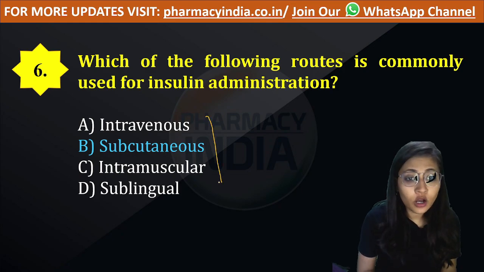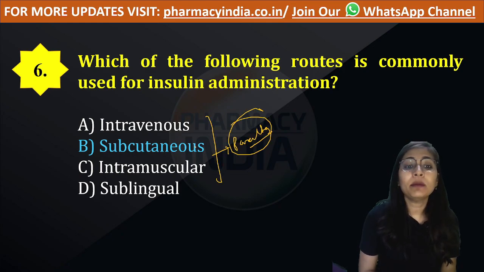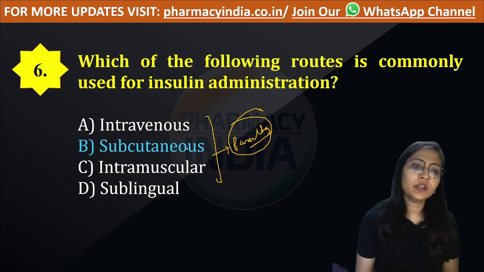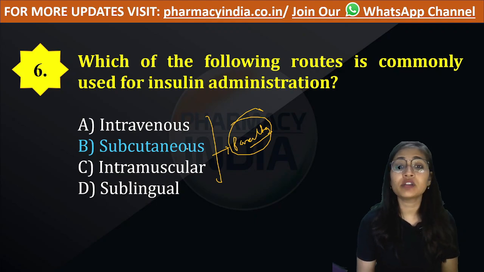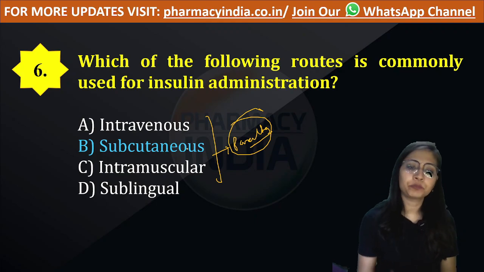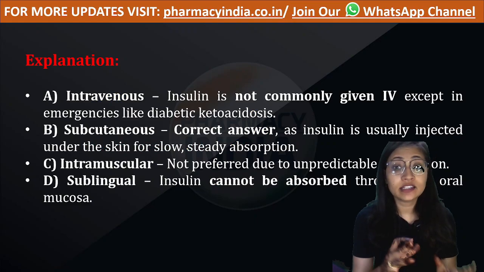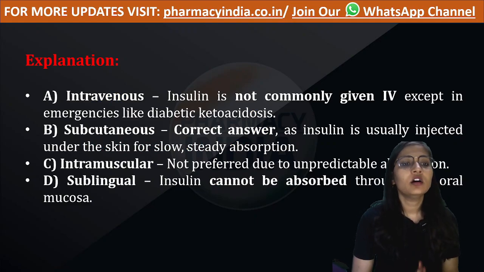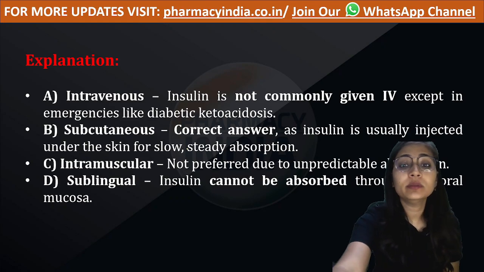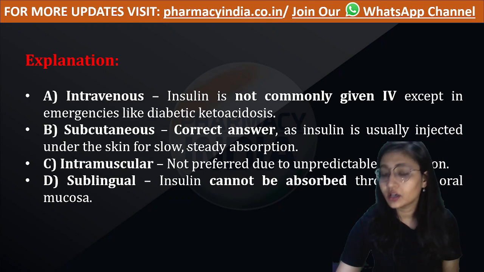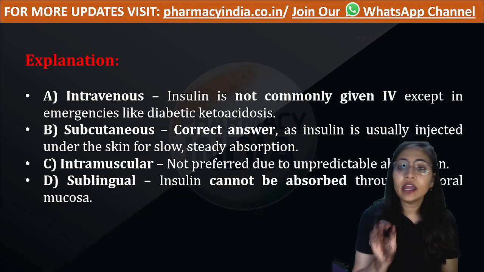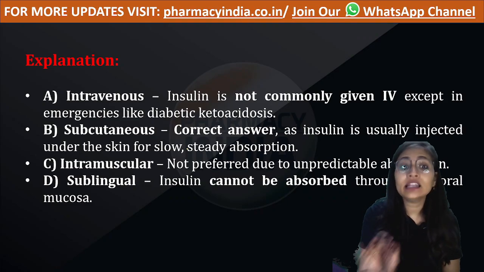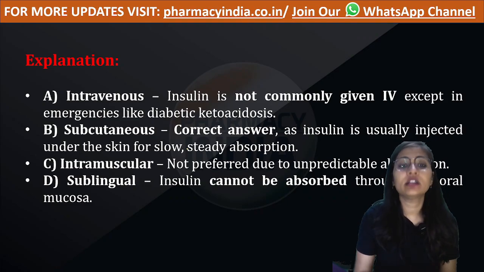Although all of these three are parenteral routes, among them the subcutaneous route has been used for administering insulin into the body. So let's see its explanation. Option A says intravenous. Insulin is not commonly given intravenously except in emergency conditions. Insulin is given intravenously only in case of emergency, but not all the time.